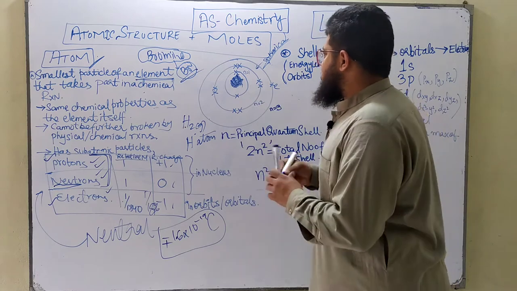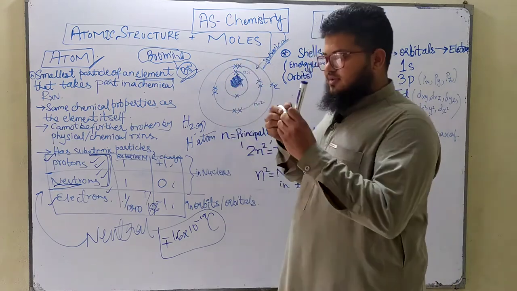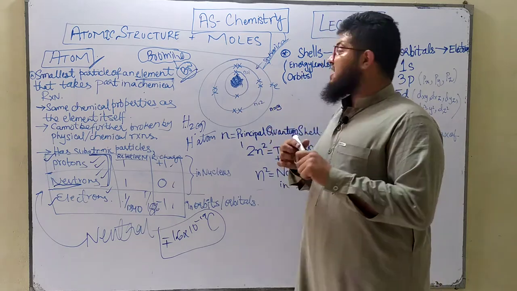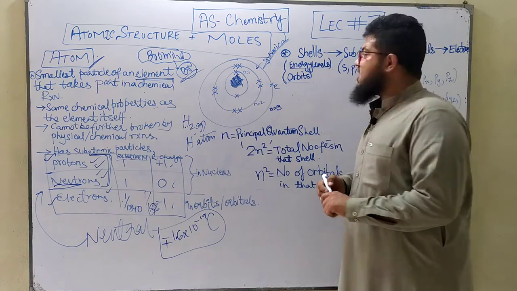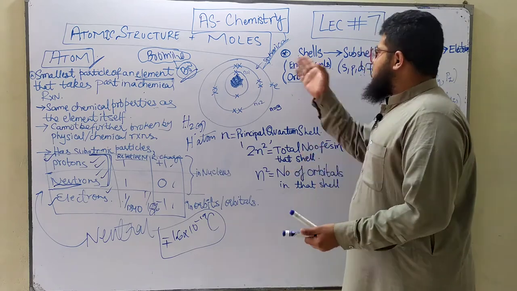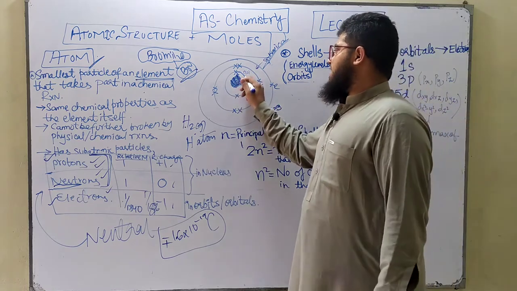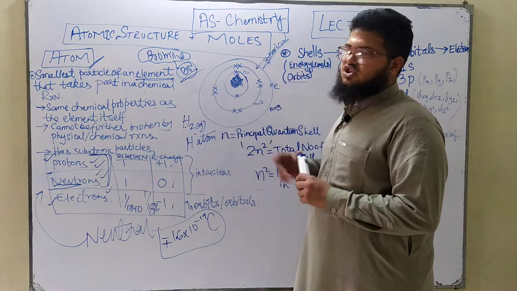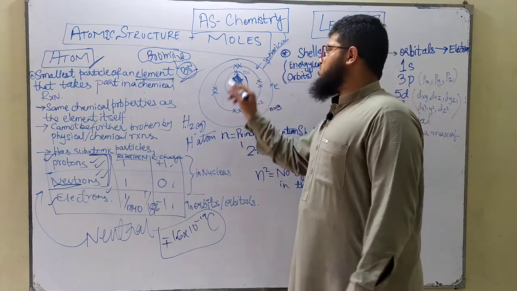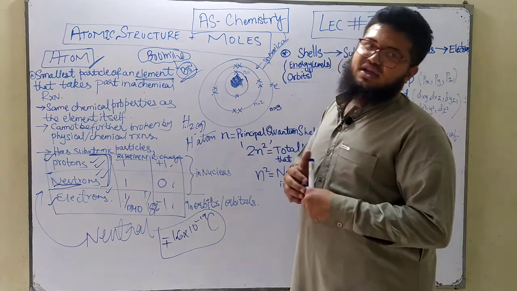So you guys know that around the nucleus you've got the electron shells. From your O-level chemistry, these shells have several names. The shells can also be called energy levels, or orbits, or energy shells, etc. Now the shells closest to the nucleus have the least energy, and the shells far away from the nucleus have greater energy. As you guys know, how do we calculate the total number of electrons that can be accommodated in a particular shell?